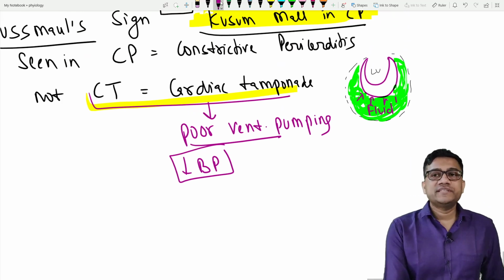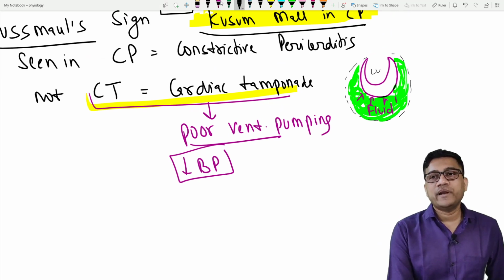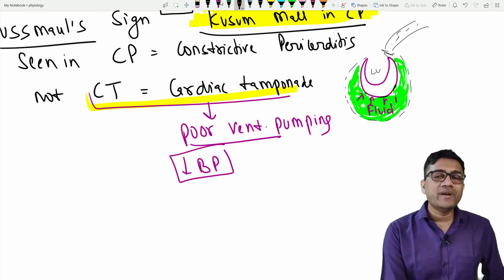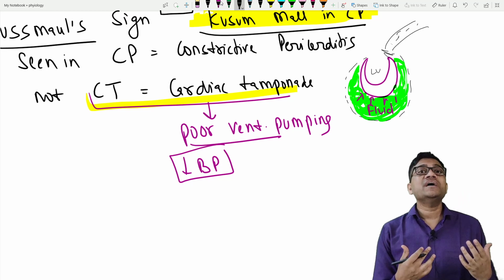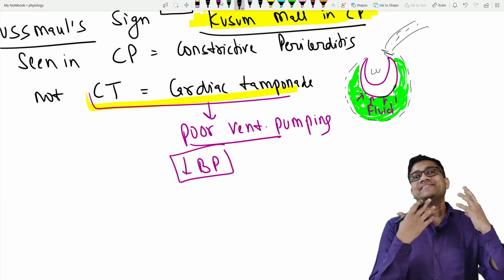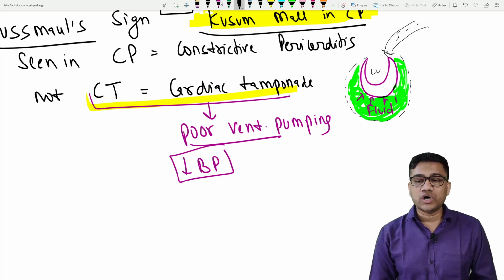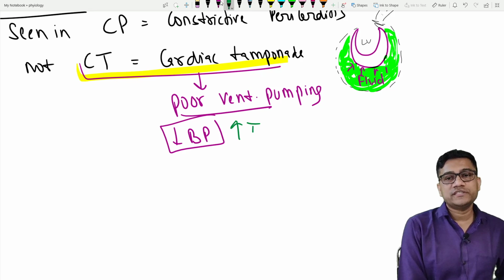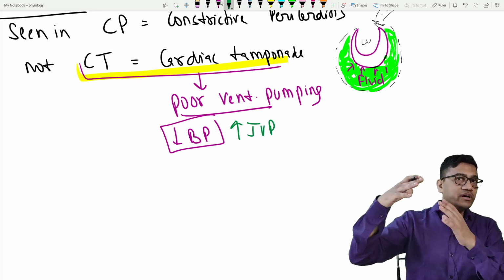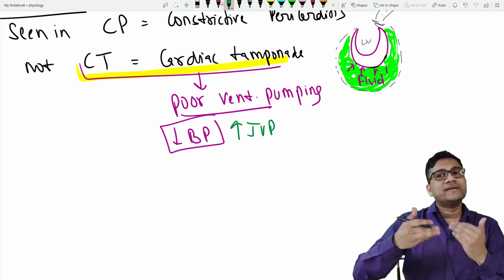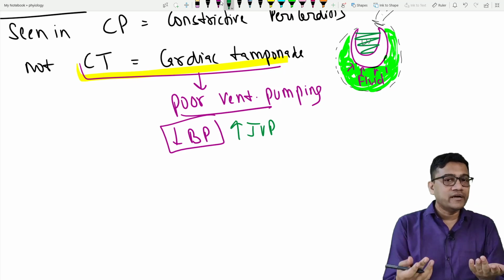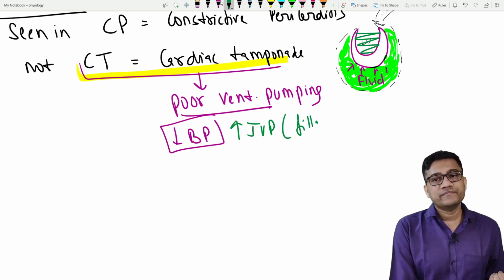Since there is such a condition, whatever blood is coming to the heart cannot enter because the heart is completely collapsed. So this blood will accumulate in the veins. It causes an increase in the JVP, and the neck veins will distend. Why? Because the blood of the jugular vein and the vena cava cannot enter the ventricle. As the ventricle collapses, the veins remain filled with blood.